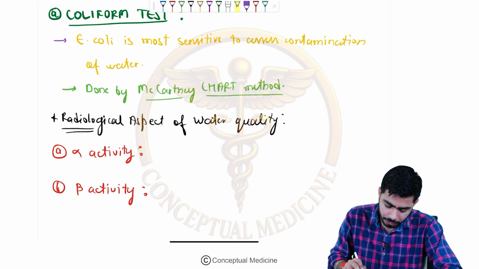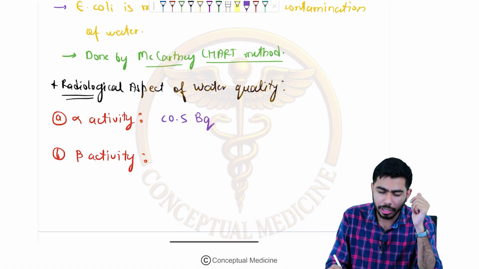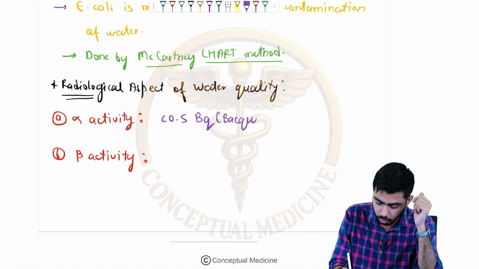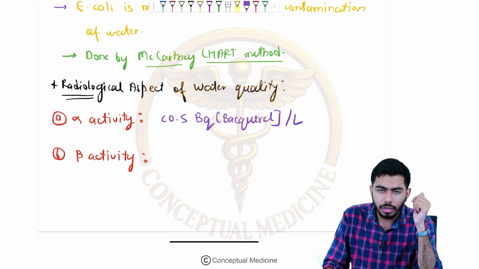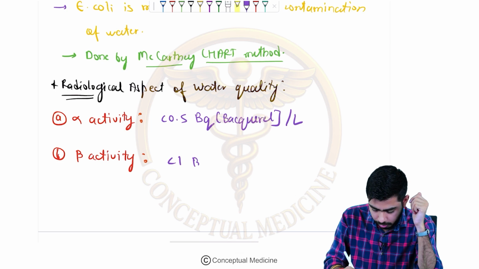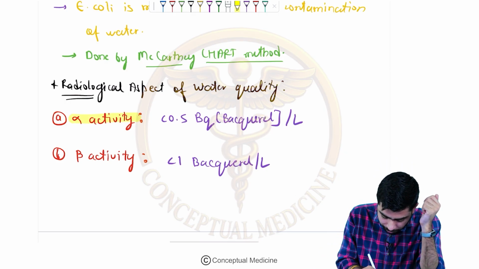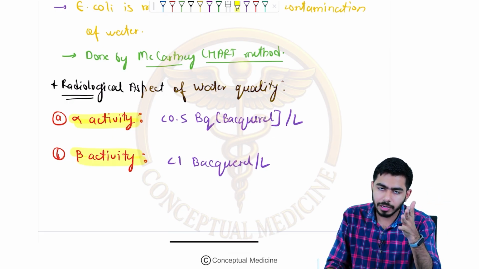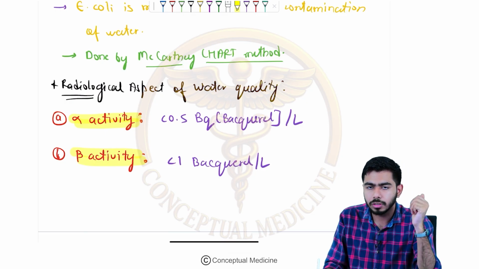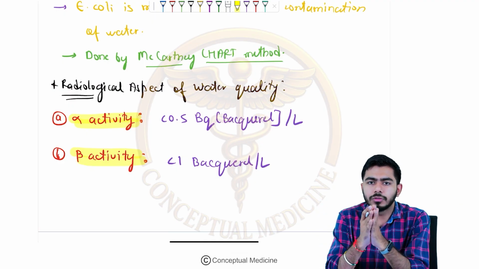If we talk about alpha activity, then it should be less than 0.5 becquerel per liter. And if I am saying less than 1 becquerel per liter, then it is for the beta activity. So alpha activity is less than 0.5 and beta activity is less than 1 becquerel per liter. So that was about the several aspects of the water.